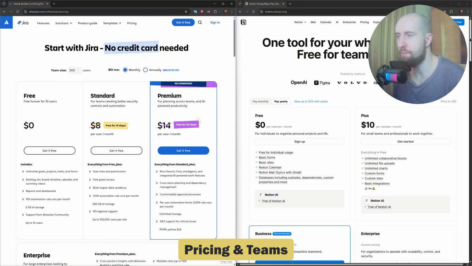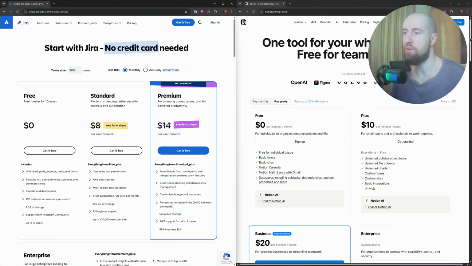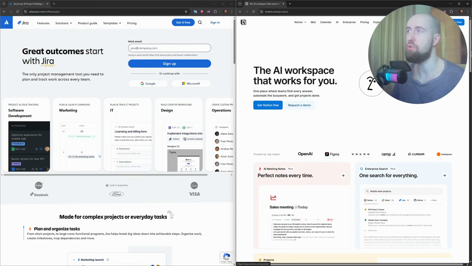Jira's free plan supports up to 10 users and includes Scrum and Kanban boards. Notion's free plan is more generous for individuals, with unlimited pages and blocks. For teams, pricing starts at $8 per user. If you're a developer-heavy team, Jira gives better value. If you're more of a cross-functional team, for example design, marketing, operations, you name it, Notion will likely feel more natural. Okay guys, so which one should you choose?